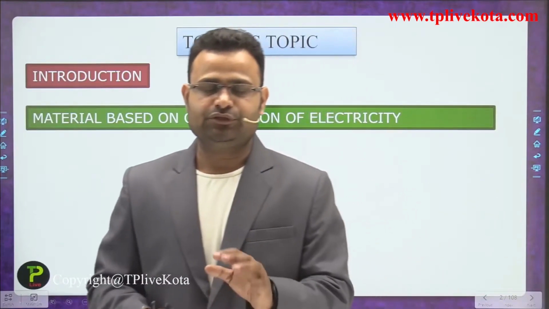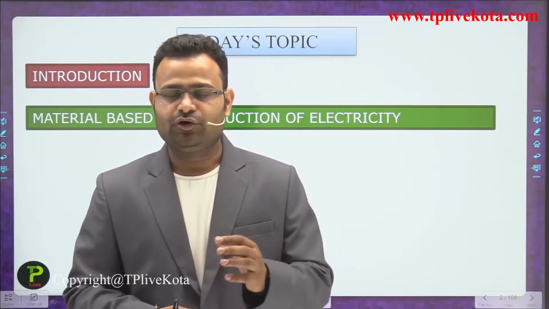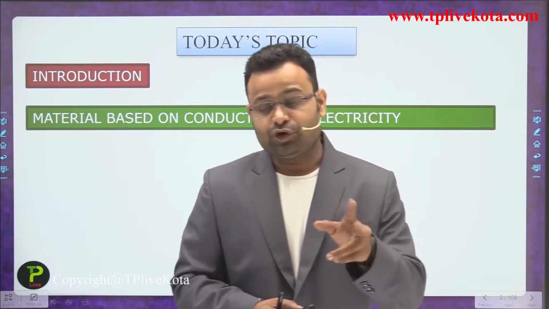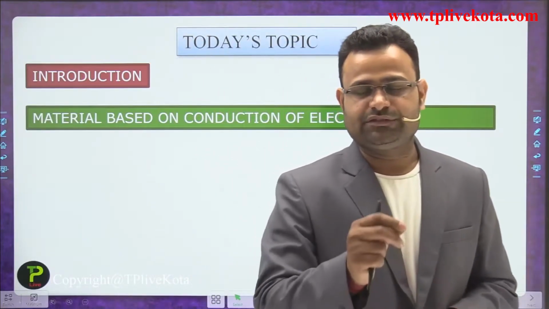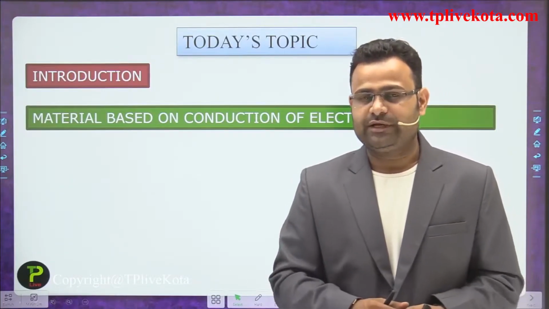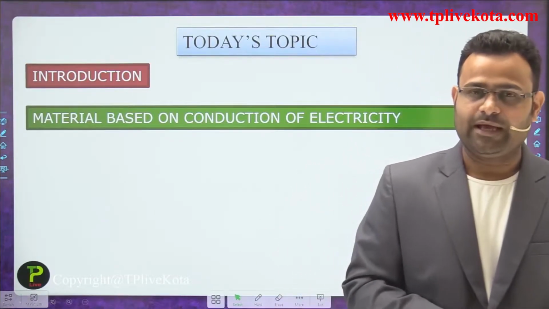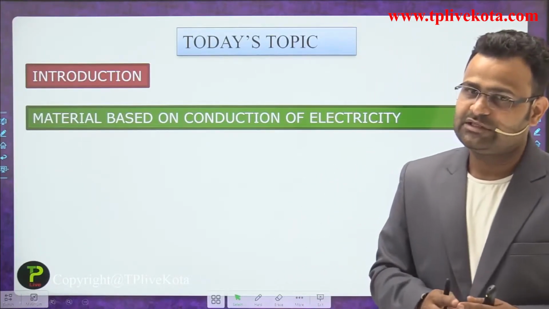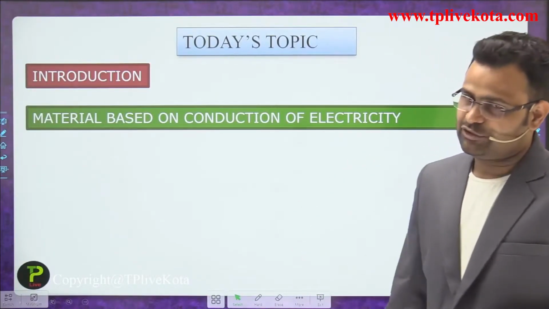Let's suppose there are two students. One uses a plastic material to flow the electric current, and the second one uses some other material, just like iron. So both have different properties. In the first material, with the plastic, current is not passing through, but in the second, with the iron, current passes easily, which means conduction happens. So on the basis of conduction of electricity, we discuss the materials. Different materials are divided into some parts on the basis of conduction of electricity.